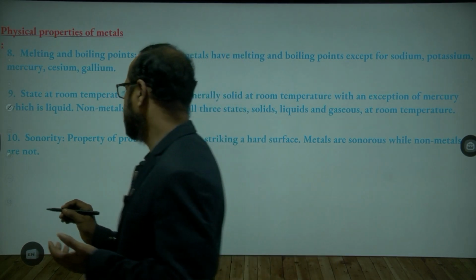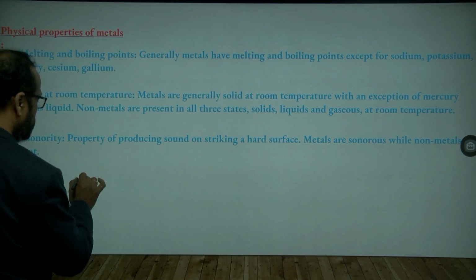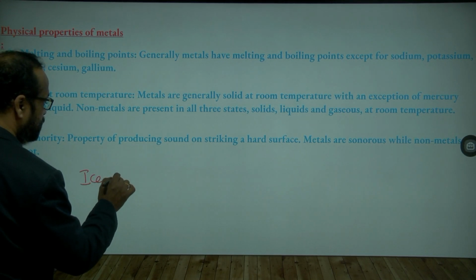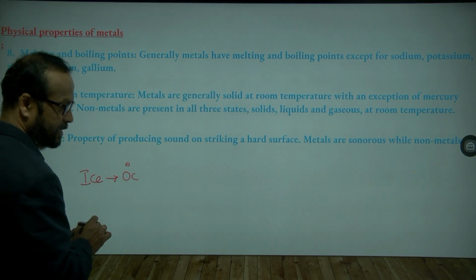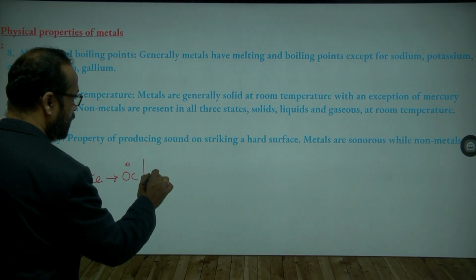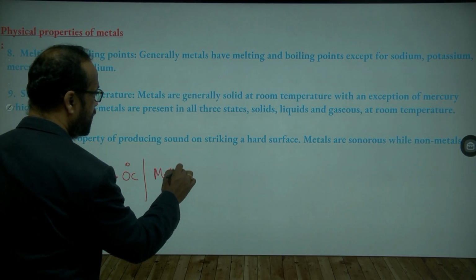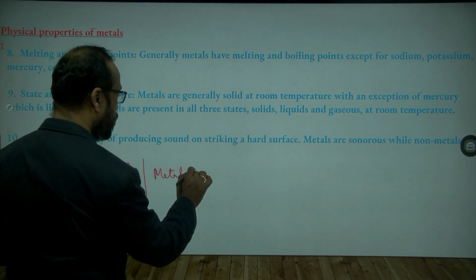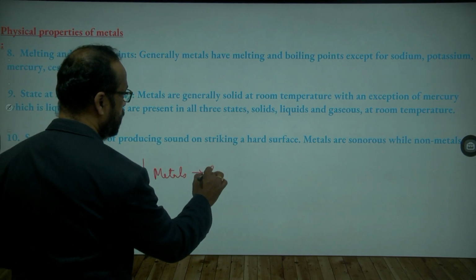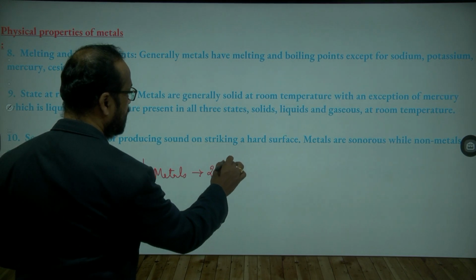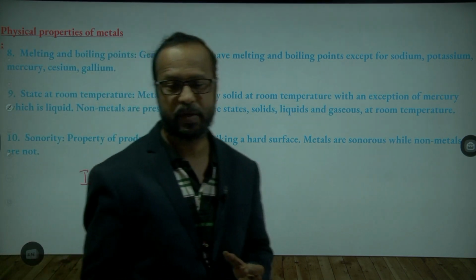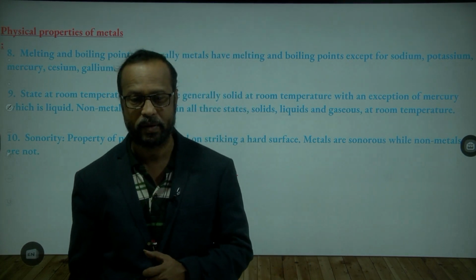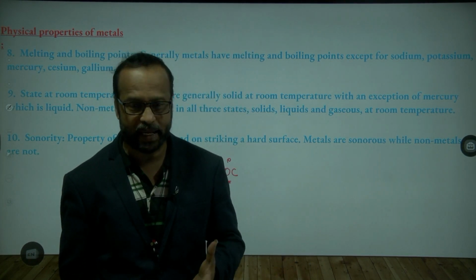For example, the melting point of ice is 0 degrees Celsius. But generally metals have a high melting point. Approximately 2000 degrees Celsius of temperature is required to melt them. Is this clear to you? Yes, sir. So that's called the melting point.